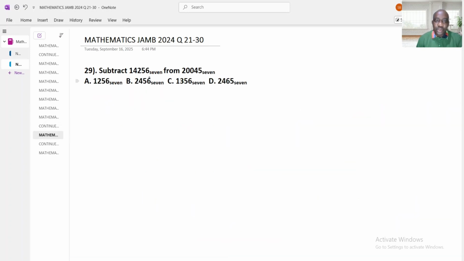Subtract 14,256 in base 7 from 20,045 in base 7. The way we are going to do this is to subtract this one from this one. Therefore, this one will be at the top, because we want to subtract this from this. We write out the 20,045 because it is the highest one. That's why I say subtract from 20,045 in base 7, and 14,256 in base 7 as well.